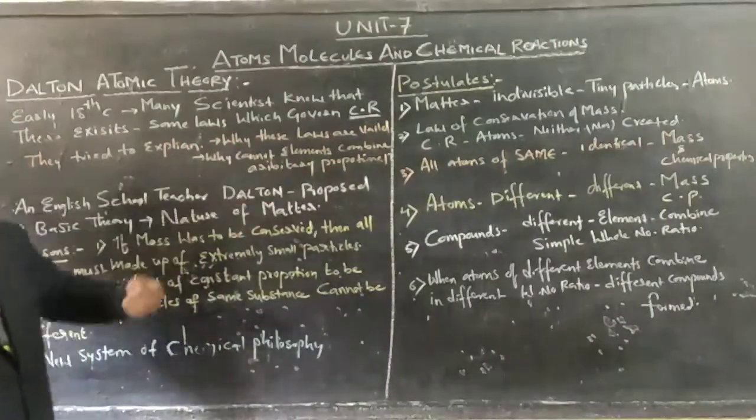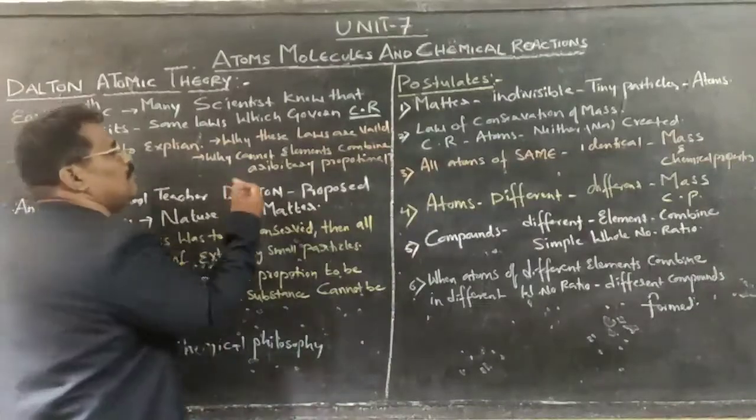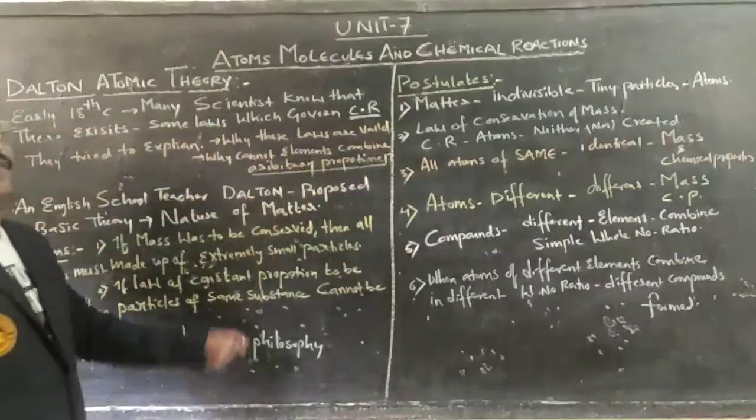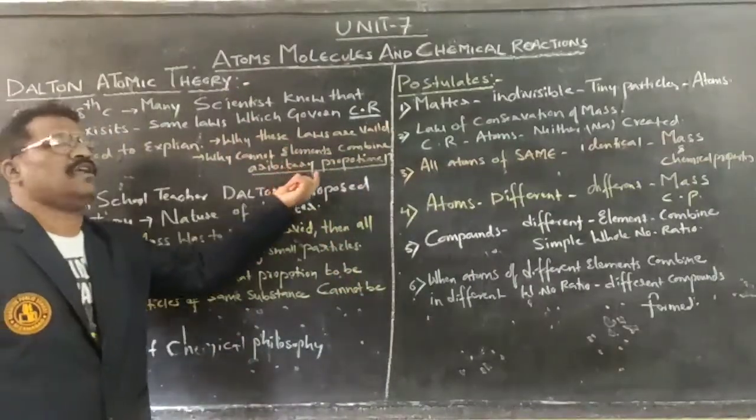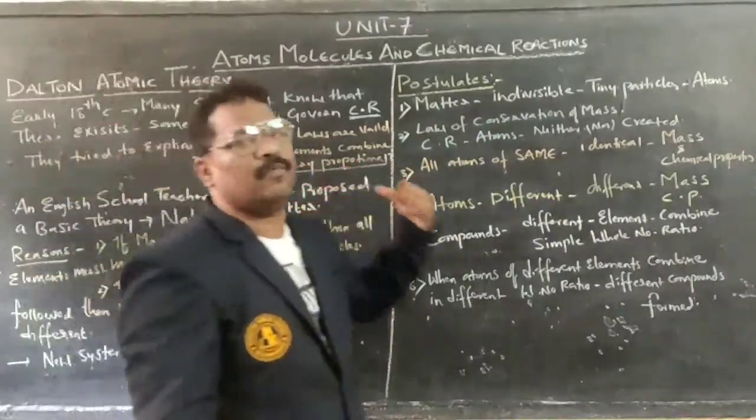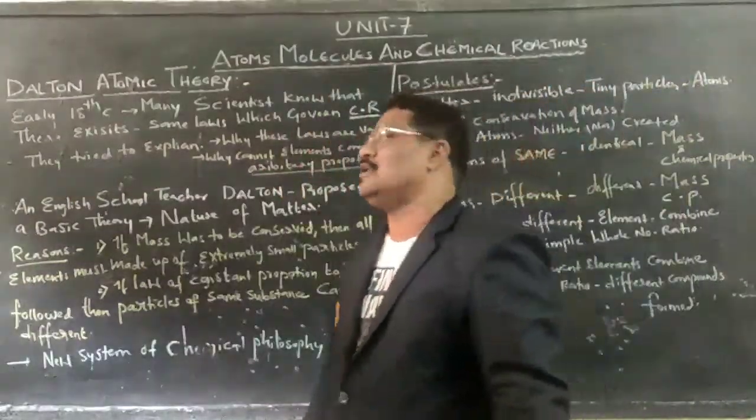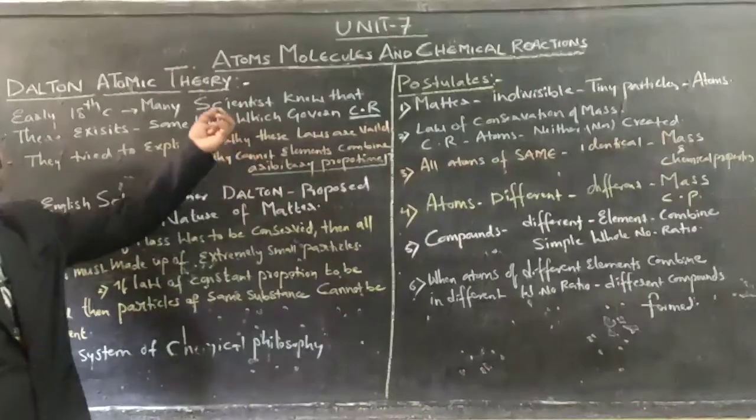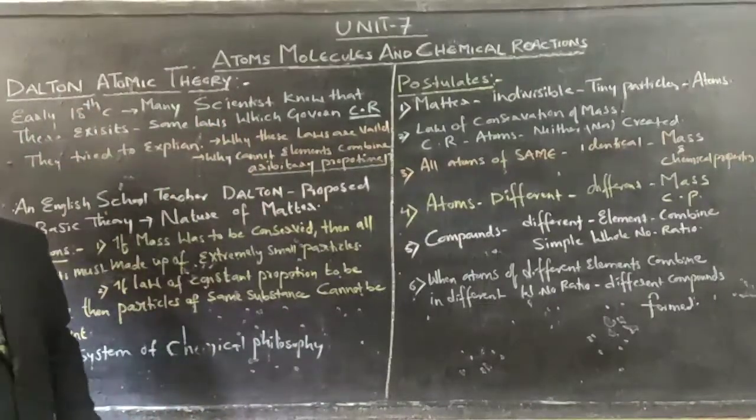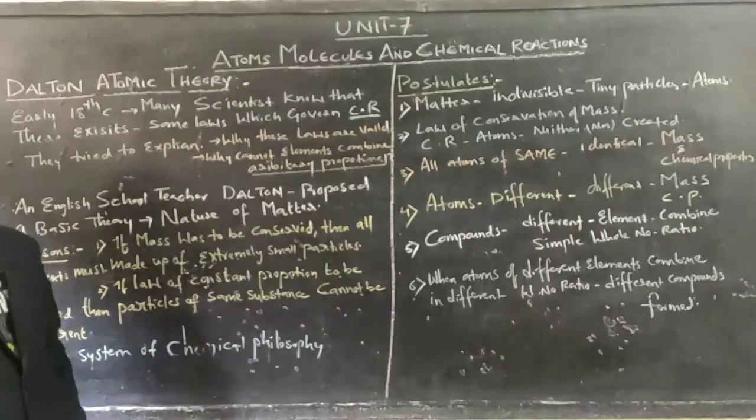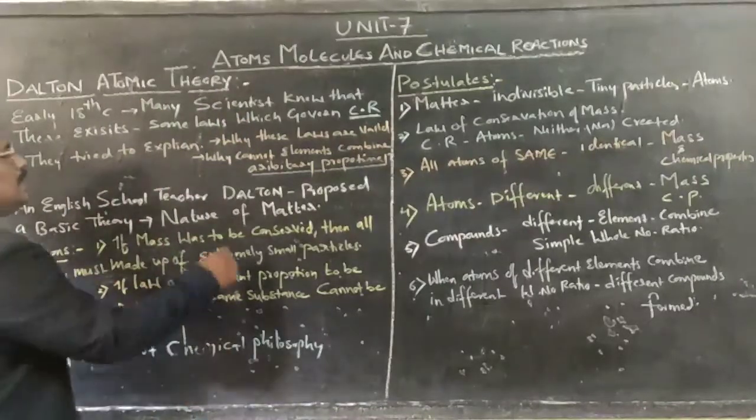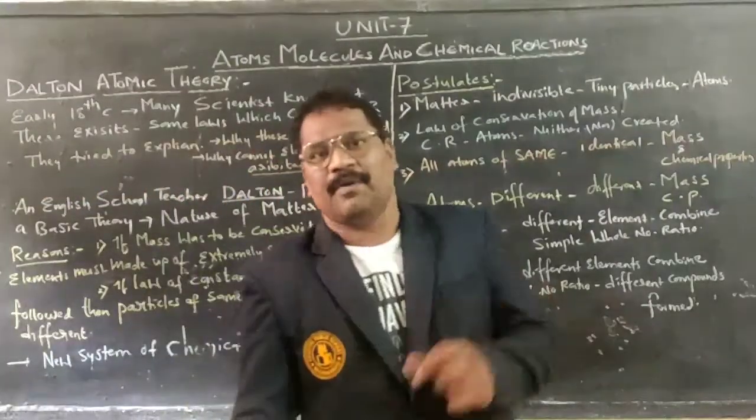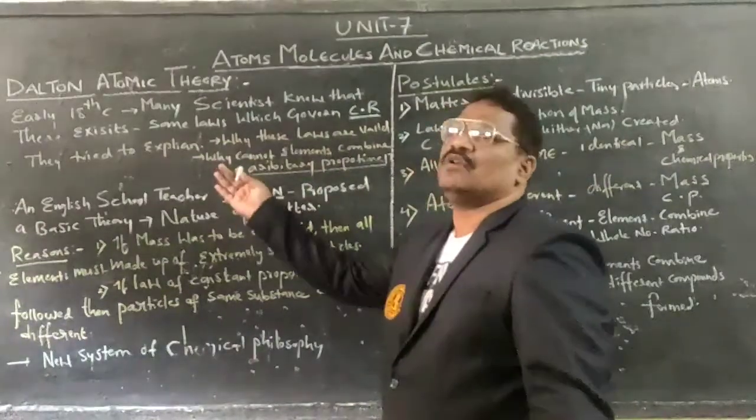They would also like to explain why elements cannot combine in arbitrary proportions, and why they combine only in a constant proportion. But they could not give a clear justification in the early 18th century. Later on, another scientist named Dalton, who was an English teacher, proposed a basic theory.